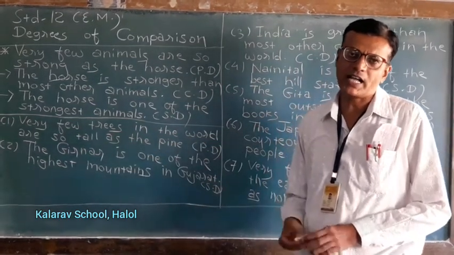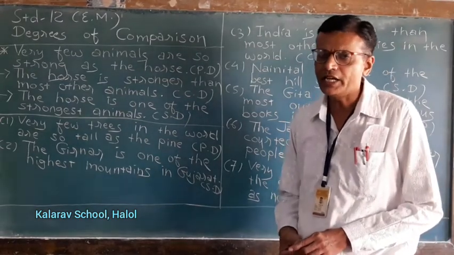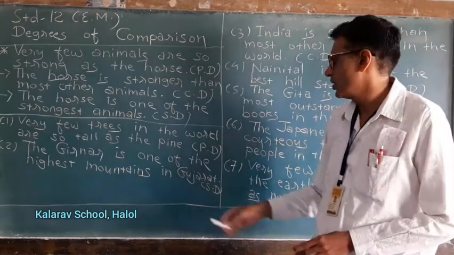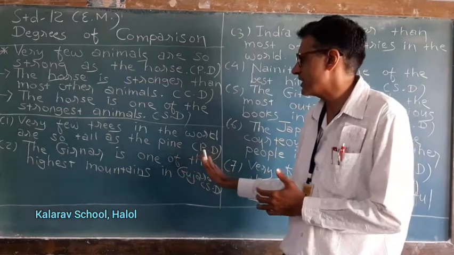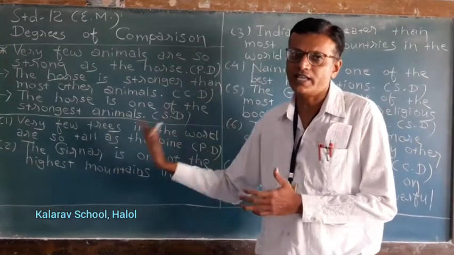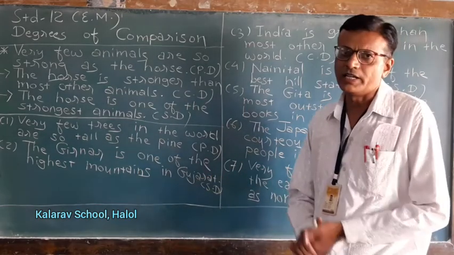Again I am repeating the answer. Very few mountains in Gujarat are so high. Yeah, you can use as high as the Girnar. So this is positive degree.